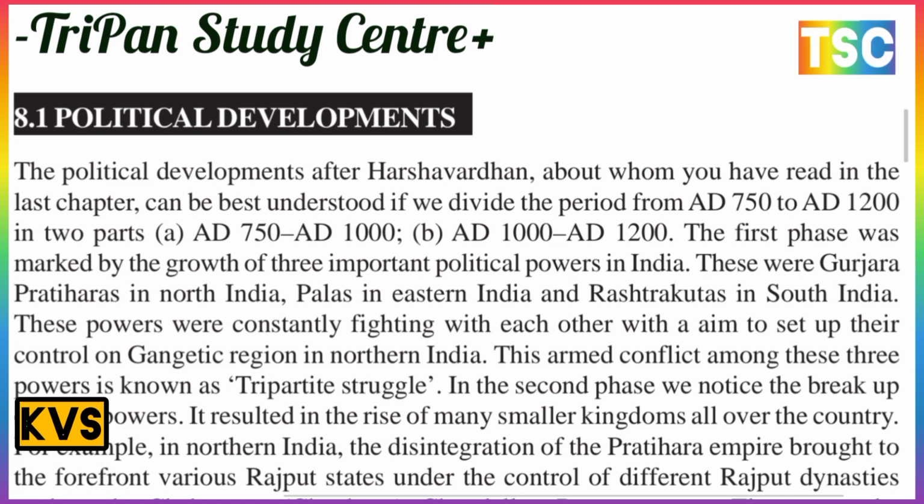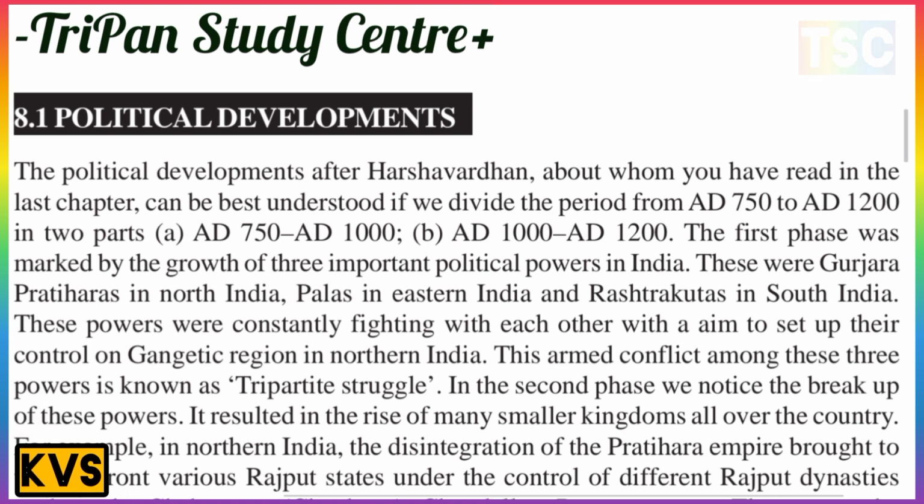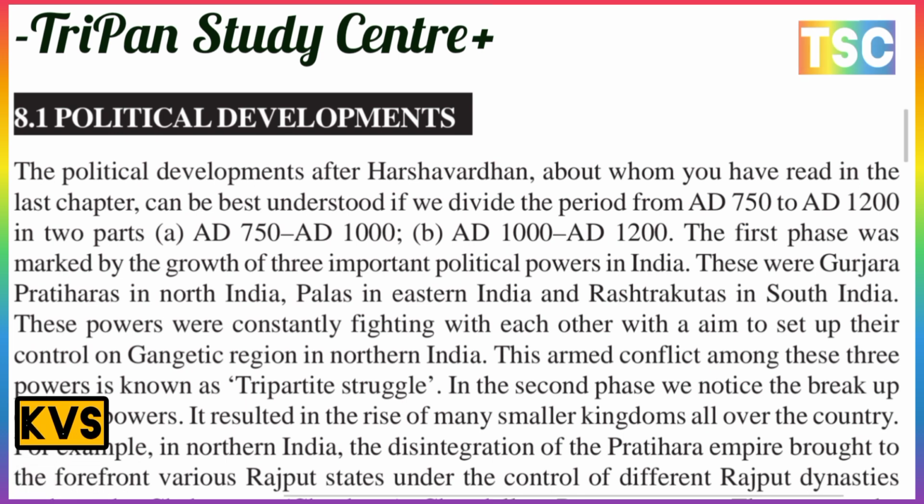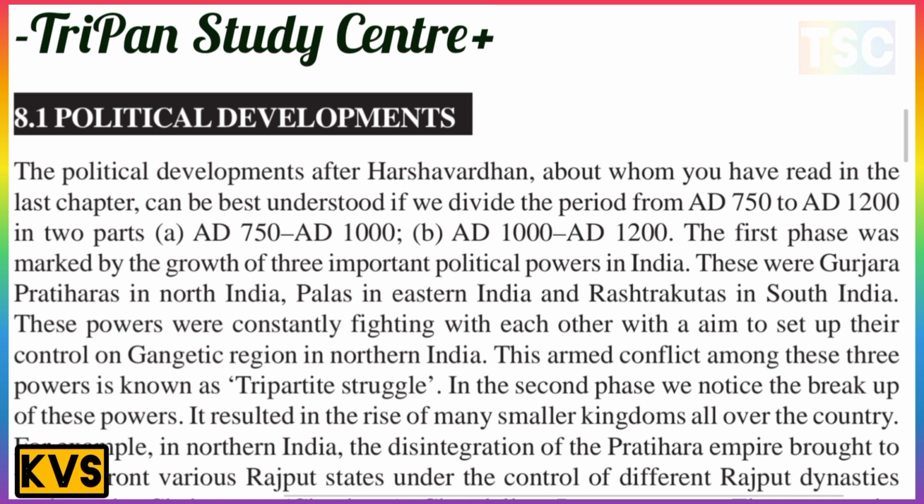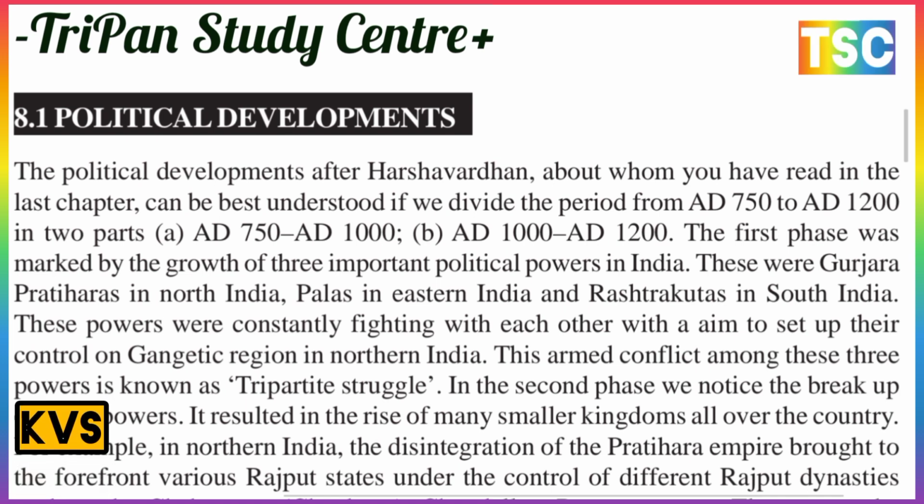The political development after Harshvardhana, which you have read about in the last chapter, can be best understood if you divide the period from AD 750 to 1200 into two parts. The first part is AD 750 to 1000, which is an important part here, and the second part, AD 1000 to 1200, is also an important part here.